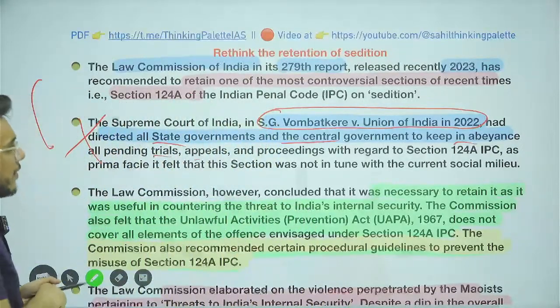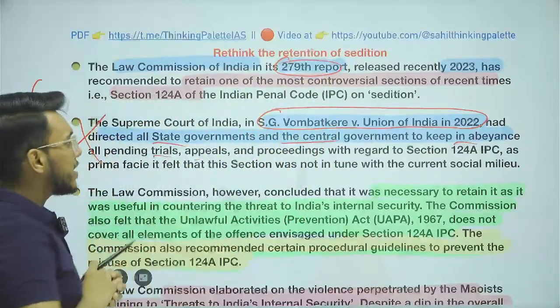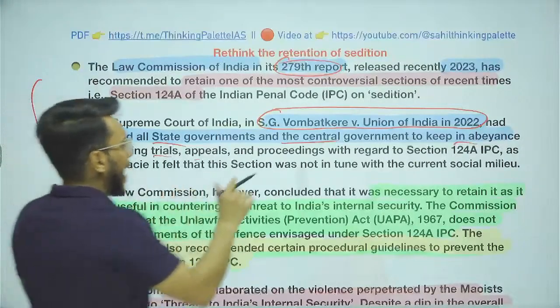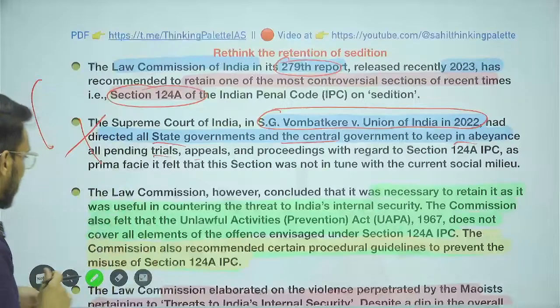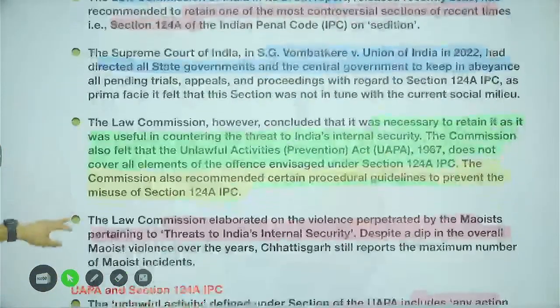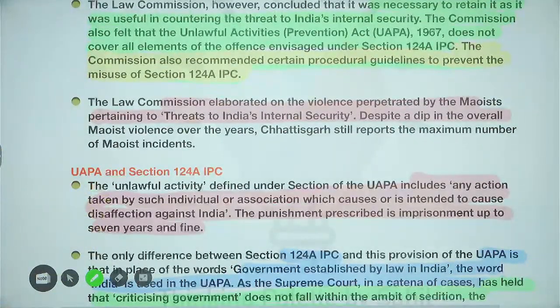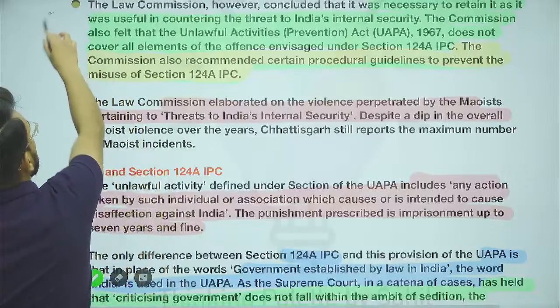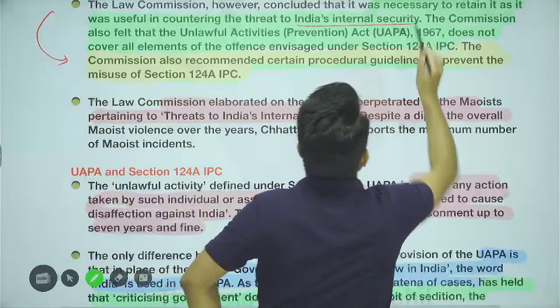Now, recently the Law Commission has given its 279th report, and in this report they have said that India can retain section 124A, that is sedition. This is being criticized by a lot of people, who say such things should not have happened. Now, what are the arguments given by the Law Commission? The Law Commission says it is necessary to retain sedition for ensuring India's internal security.